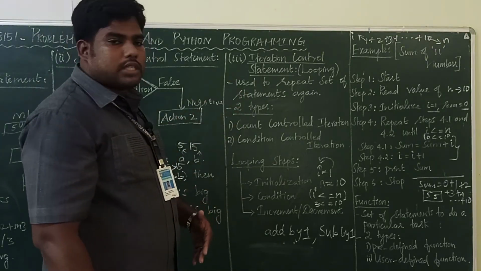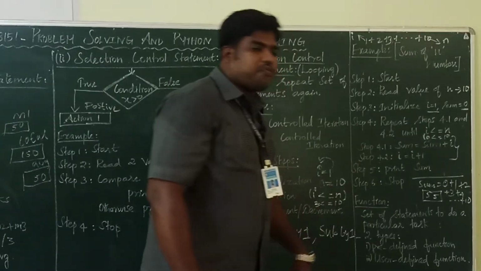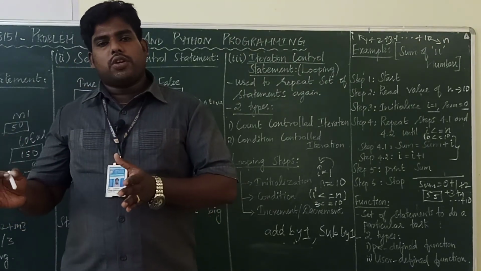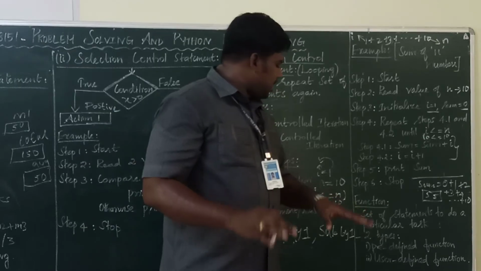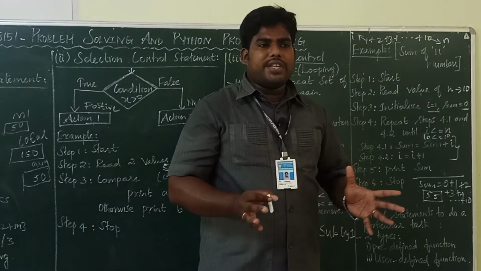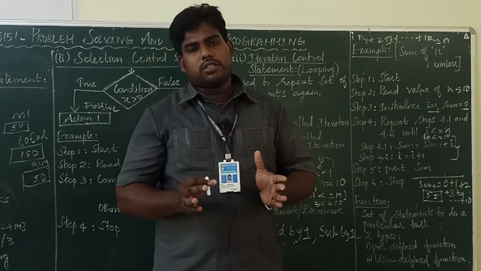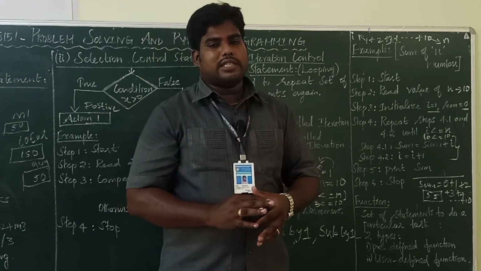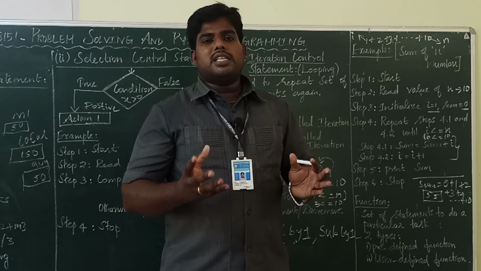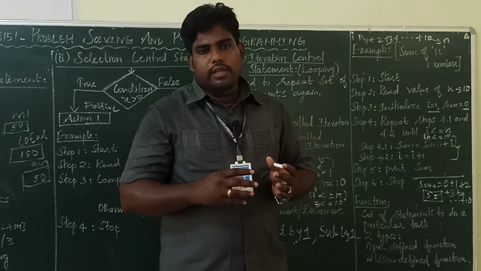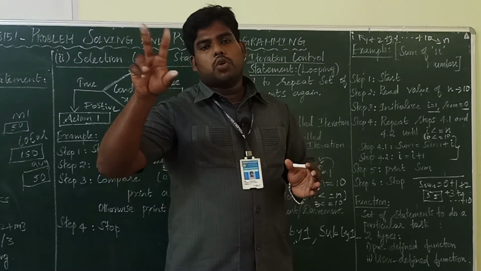Okay, iteration control statement. The next one is function. The function you will study in the second unit very clearly. Here I will give the definition of the function. What does function mean? Set of instructions to do a particular task. That means function is nothing but you are writing the code. For doing addition, how many lines are required? I want to get 2 inputs.